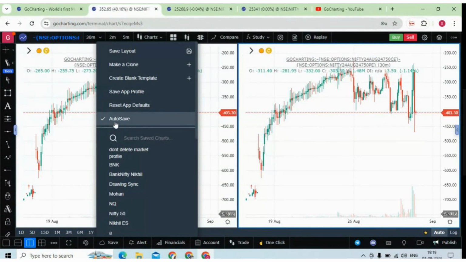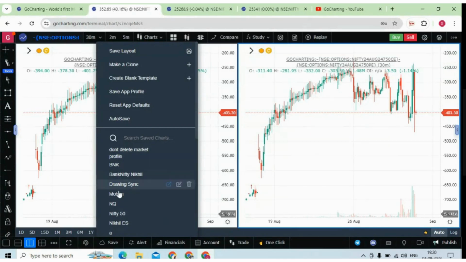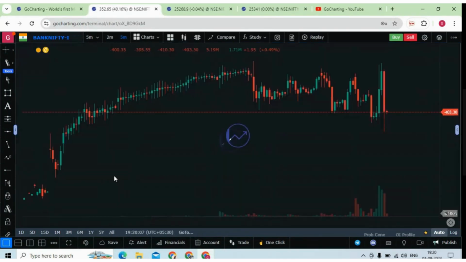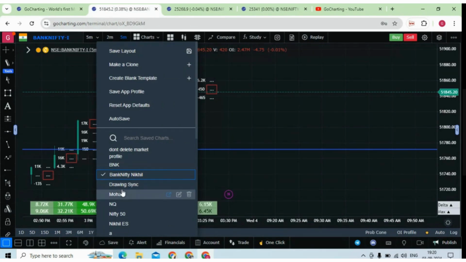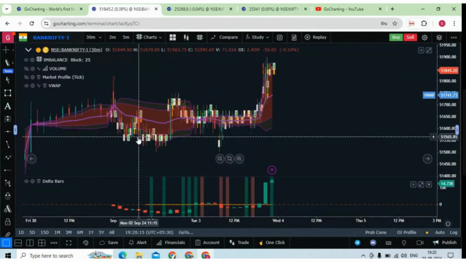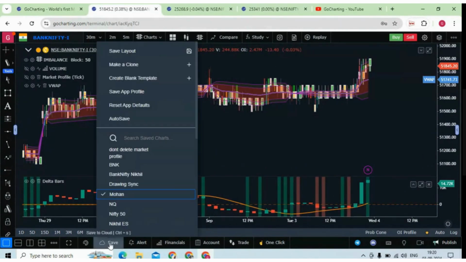If you want to make this auto save off, switch it off, and then you have to click on save app profile. So now this auto save will be off, and then you can choose any one of your layouts. Whatever your layout is, you can choose it accordingly, and all your settings will be saved in your layouts, and it will be saved in cloud, so you don't have to worry. So this is an important option. You should definitely explore these, guys.